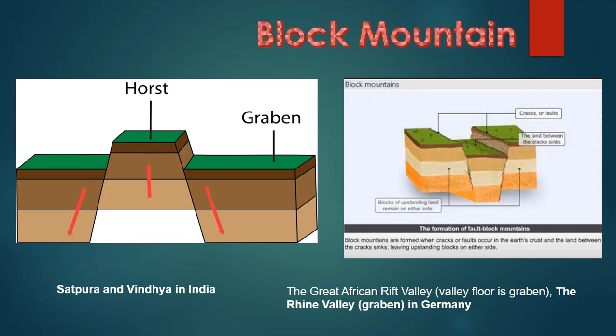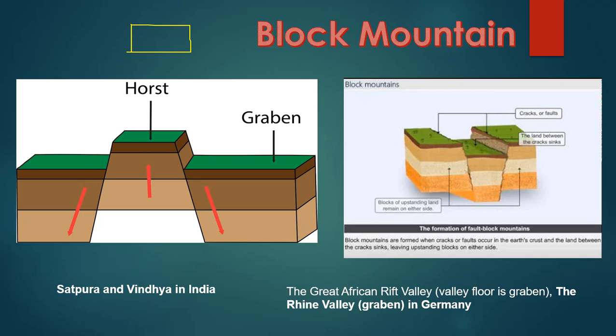The block mountains. Block mountains are formed when cracks or faults occur in the earth's crust and the land between the cracks sinks, leaving upstanding blocks on either side. So for example, Aravalli is an example of the Satpura and the Vindhyas are the example of block mountains.